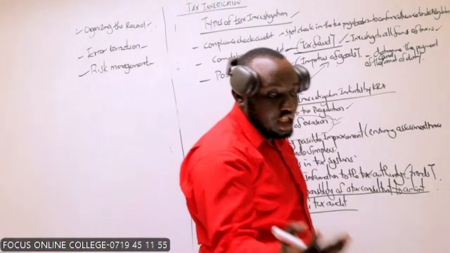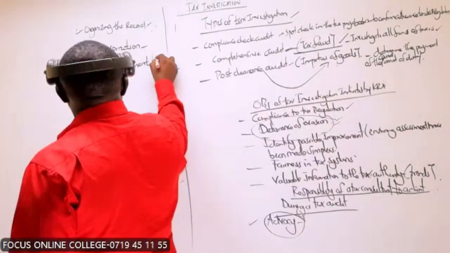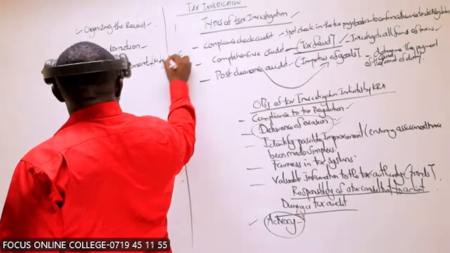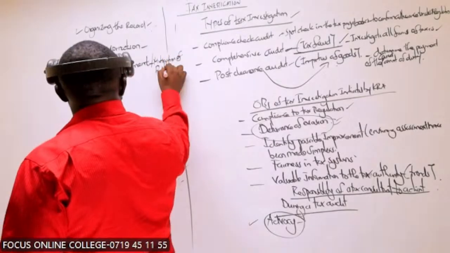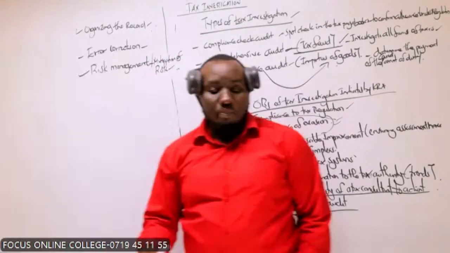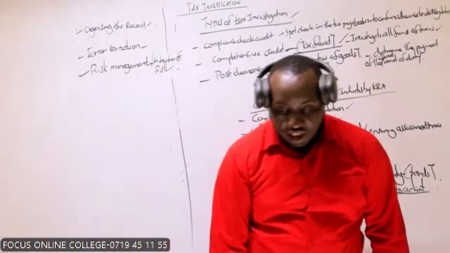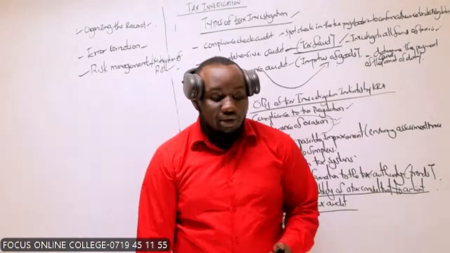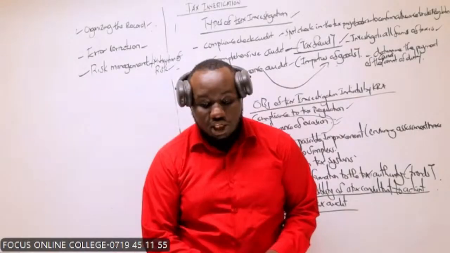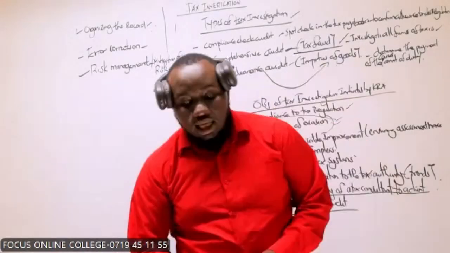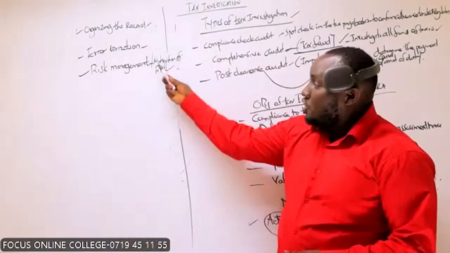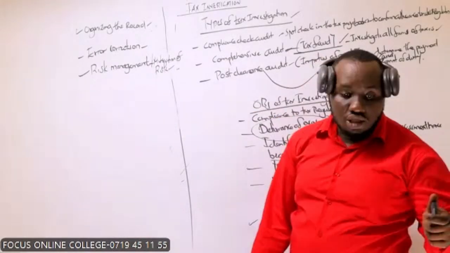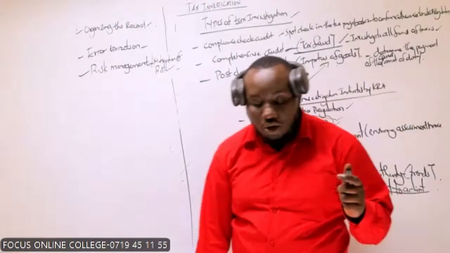Assess the risk, and advise how to manage the risk effectively. So those are some of the roles of the tax consultants in relation to the tax audit.